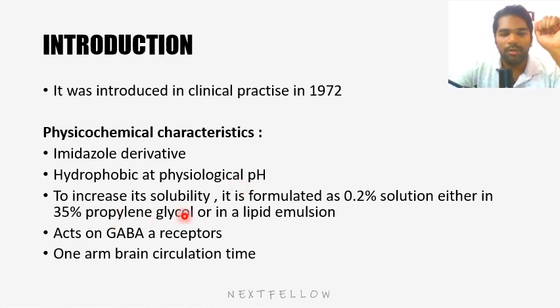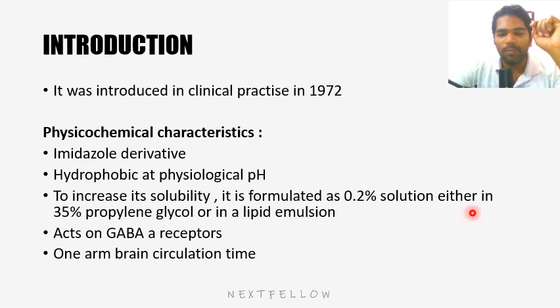To increase its solubility, it is formulated as a 0.2% solution, either in 35% propylene glycol or in a lipid emulsion. So the drug comes in a concentration of 0.2%. We have already seen in many previous lectures that the percentage of the drug means the amount of the drug in 1 ml of solution. For example, if it's 0.2%, you multiply it by 10, so 2 milligram of drug will be present in 1 ml of the solution. That is the meaning.